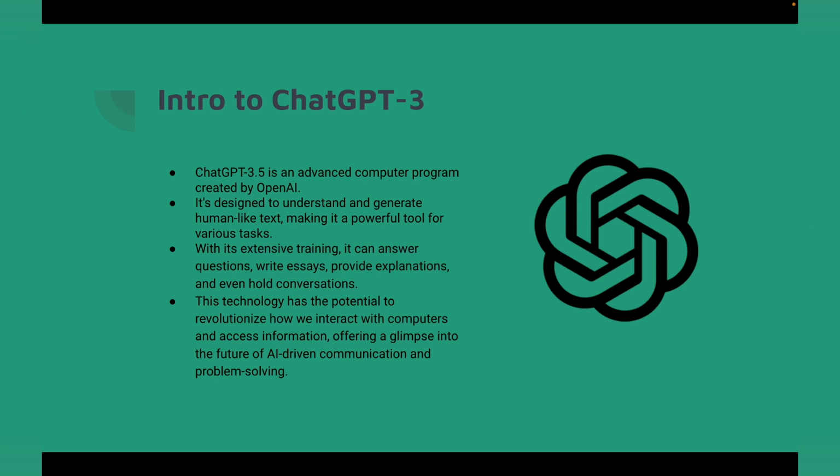It can generate text, answer questions, write essays, provide explanations, even hold conversations. It's basically offering the future of communication and problem solving, like in call centers, to provide the right answer to a customer's query.